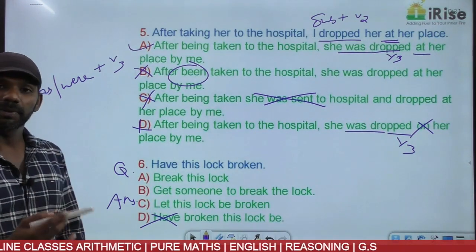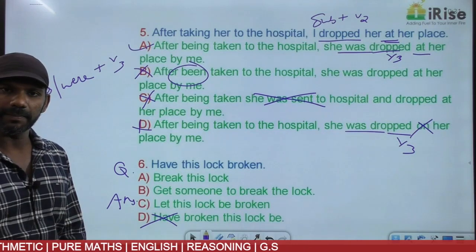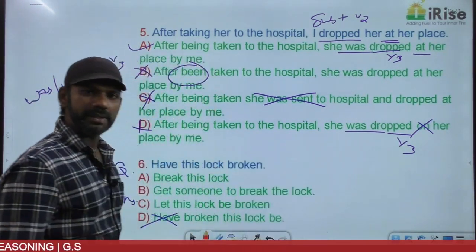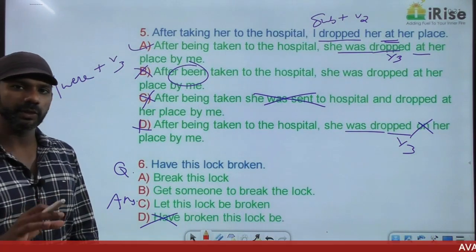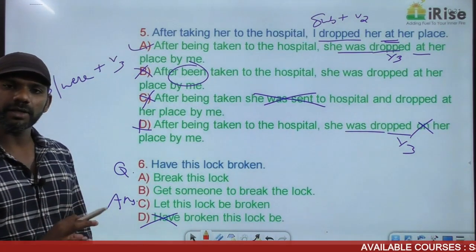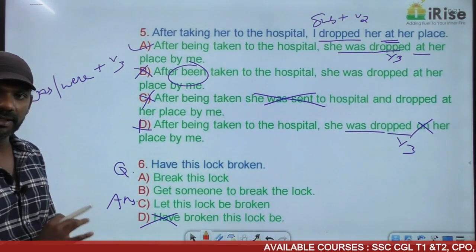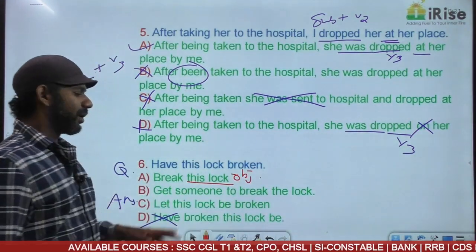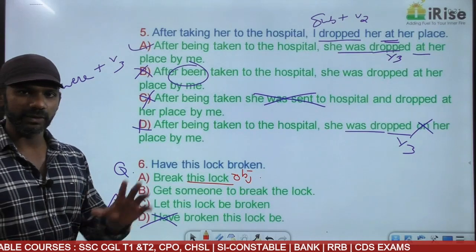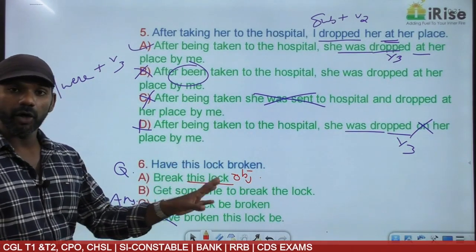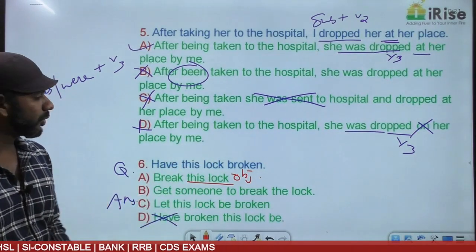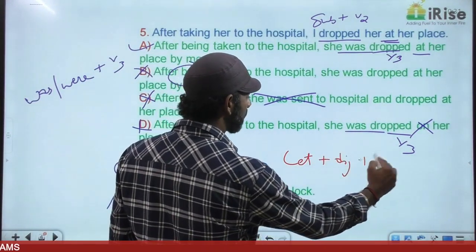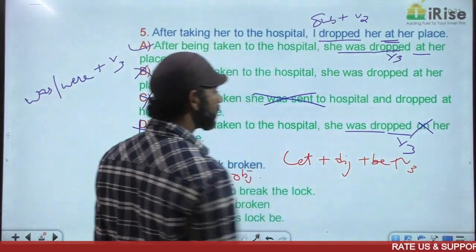Come to A. Break this lock. This is an order. Break this lock means you break this lock. The subject you is understood here. Break this lock is an order and the object is given here. What is that? This lock is the object here. Order, break is V1, active voice. So in the passive voice, the sentence must be in the structure let plus object plus be plus V3.